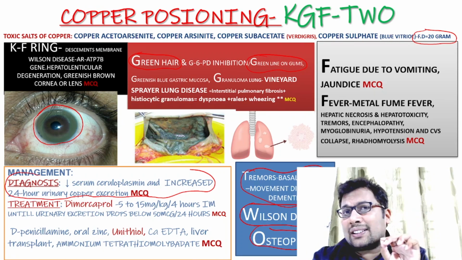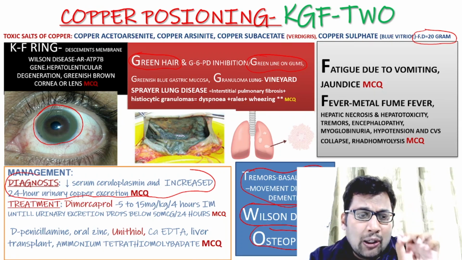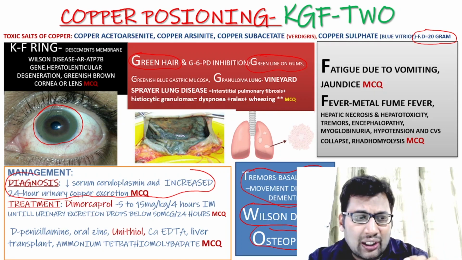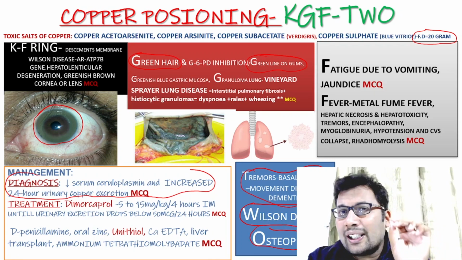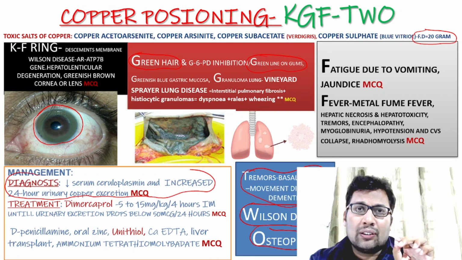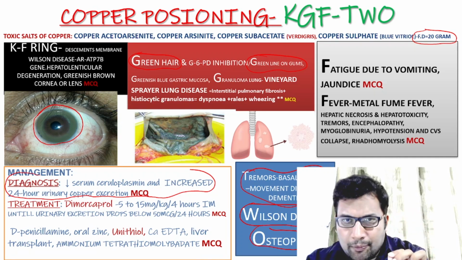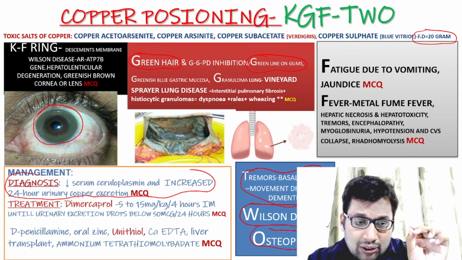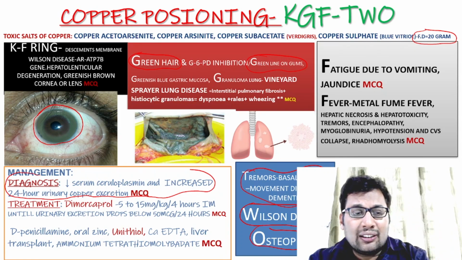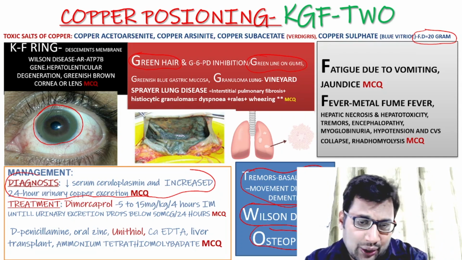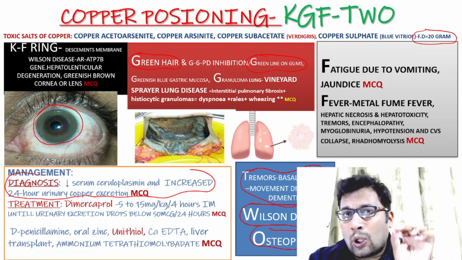The treatment is dimercaprol 5 to 15 mg per kg body weight 4 hourly intramuscularly until urinary excretion becomes less than 50 microgram per 24 hours. You can use penicillamine, oral zinc, unithiol, calcium EDTA, ammonium tetrathiomolybdate, or liver transplantation. So this is about copper poisoning.